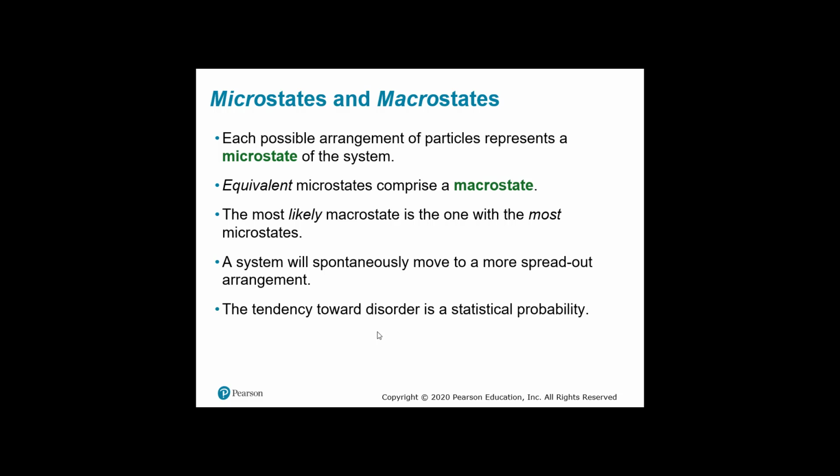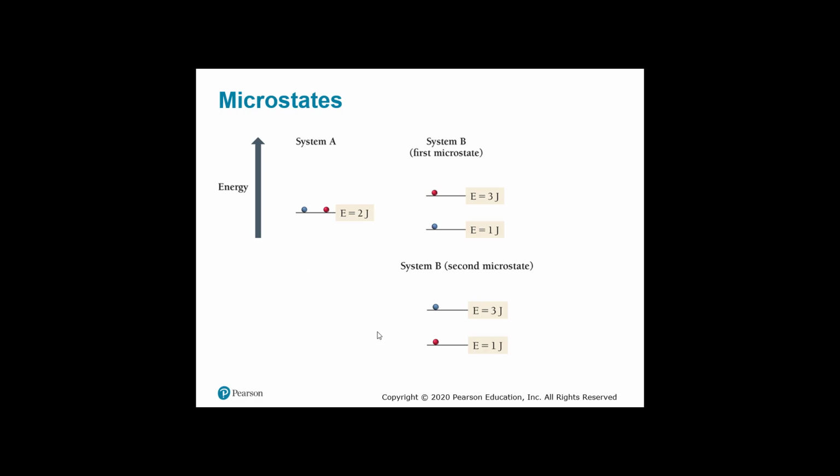So I have examples to make sense of this. I don't like the example your book gave, so I have other slides. The most likely macrostate is the one with the most microstates. That means the most possible outcomes. A system will spontaneously move to a more spread out arrangement, which is why I'm putting that there so you can understand what we're going to look at. And the tendency towards disorder is statistically a probability.